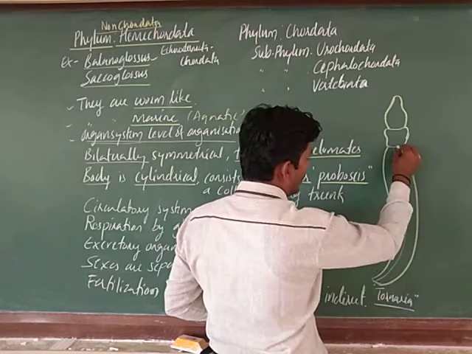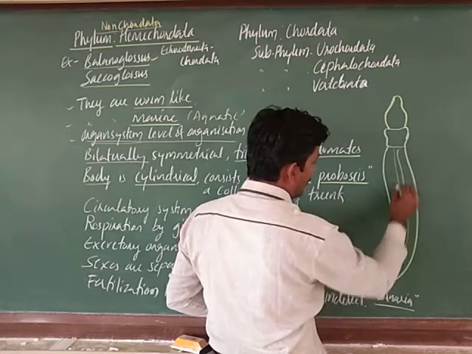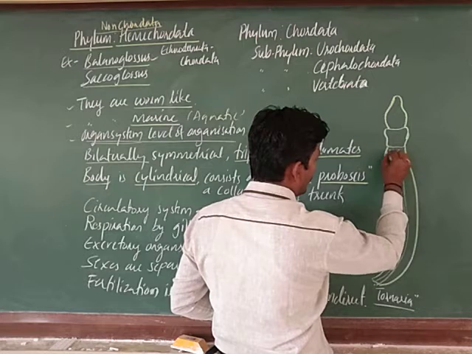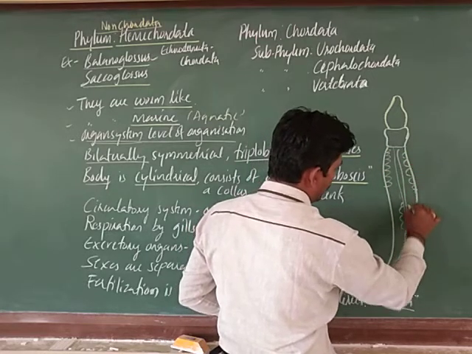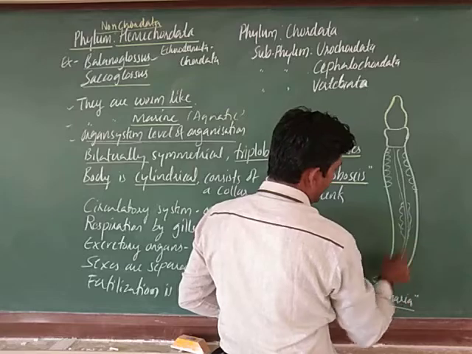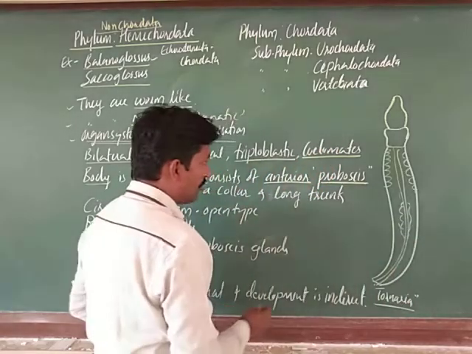In this way the structure will be there. These are the parts we can remember.